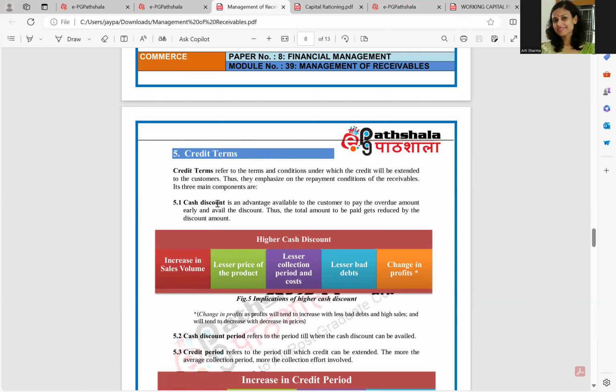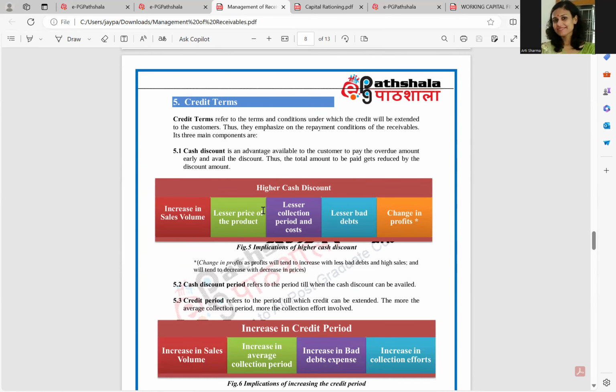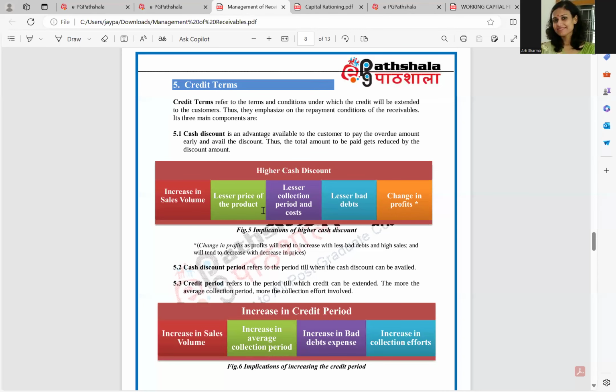Cash discount is an advantage or a tool for the supplier to expedite their credit collection. It is an advantage available to the customer to pay the overdue amount early and avail the discount. Thus, the total amount to be paid gets reduced by the discount amount.